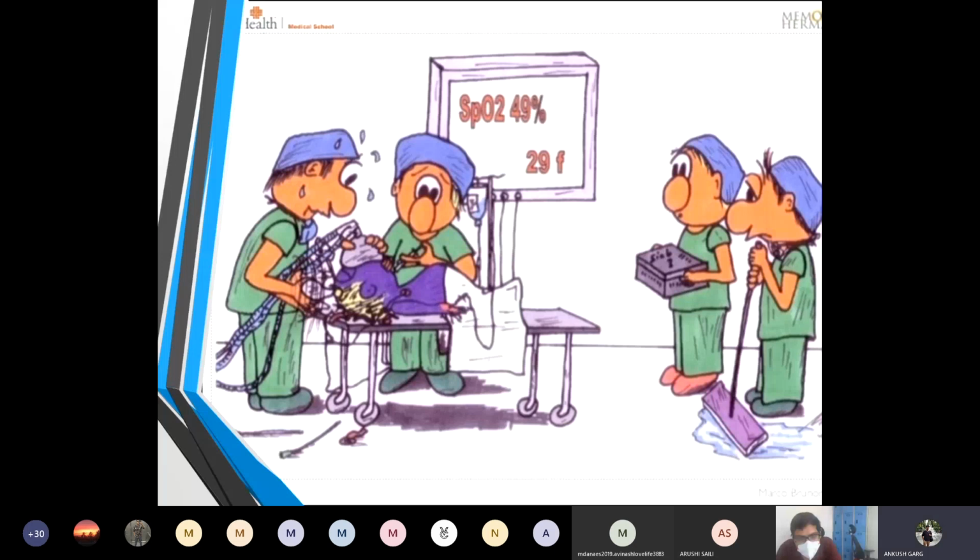Preparedness in terms of patient preparation and preparedness in terms of equipment preparation. Because if you are prepared adequately, half of the battle is already won. And in this diagram, you can see if you are not prepared, you may lose the patient and things may go wrong. So preparedness is very, very important in case of awake fiber optic intubation.